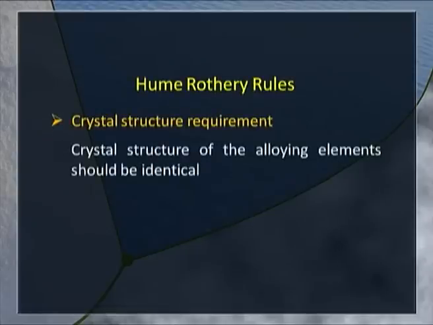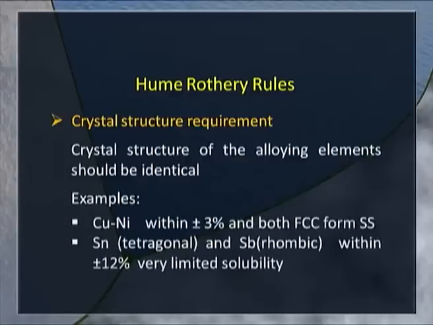Crystal structure requirement. The crystal structure of the alloying elements should be identical. Examples: copper and nickel, as I told you, their sizes are within plus or minus 3%. In addition, both have the face-centered cubic crystal structure, thereby giving us a complete range of solid solution.